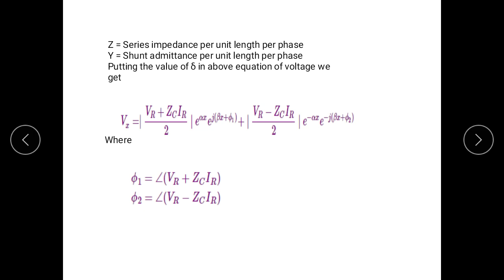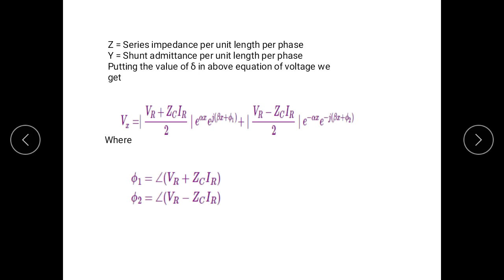So in the given expression, Z is series impedance per unit length per phase and Y is shunt admittance per unit length per phase. So putting the value of delta in the above equation